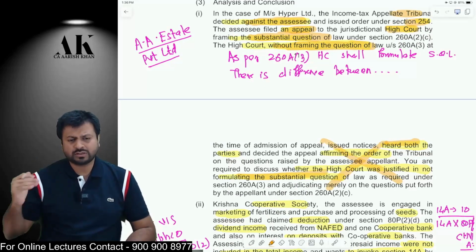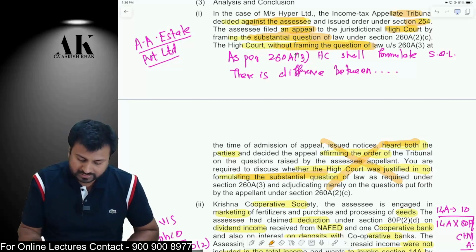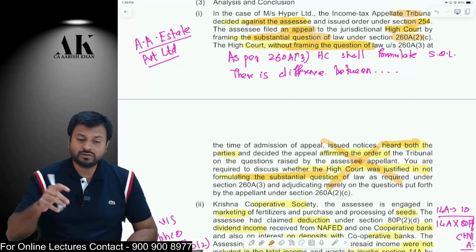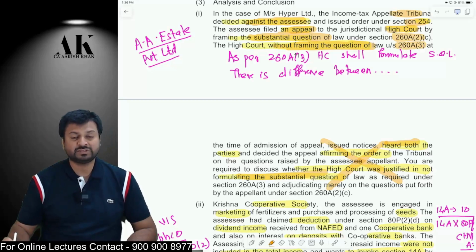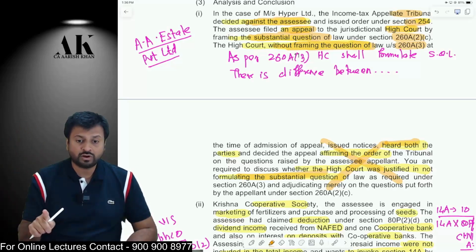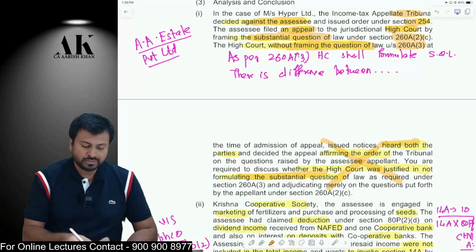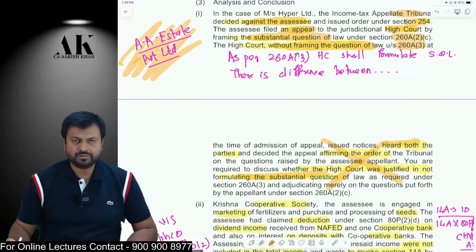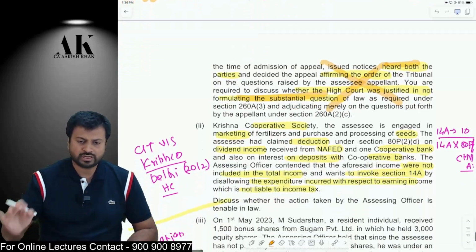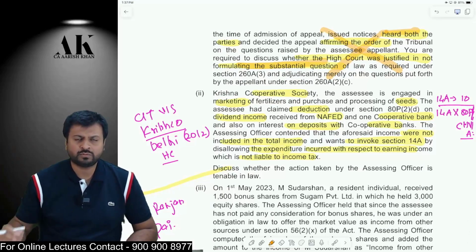Is the High Court also supposed to formulate a substantial question of law? The answer is yes. The assessee will frame the substantial question of law under section 260A subsection 2, and the High Court will frame the substantial question of law under section 260A subsection 3. Therefore, the High Court cannot just rely on the substantial question of law framed by the assessee. The High Court has to frame its own. There is a difference between the formulation made by the assessee and the formulation made by the High Court. Therefore, the Supreme Court held in the case of AA Estate Private Limited that the order of the High Court is void ab initio. It is incorrect. The High Court has to formulate a substantial question of law; it cannot merely rely on the one formulated by the assessee.